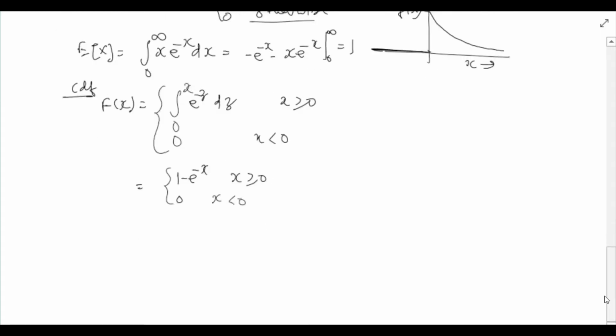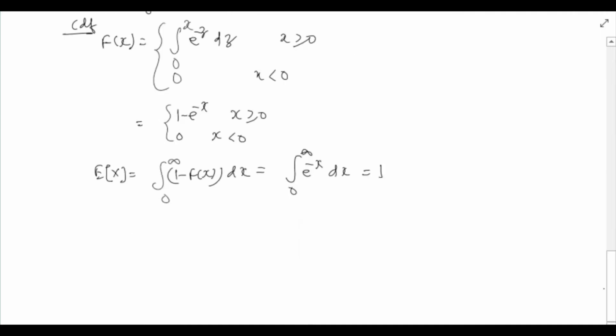Now we could use even the alternate formula given above to compute the expectation, that is expectation of x will be the integral from 0 to infinity of 1 minus F(x) dx, which will be the integral from 0 to infinity of e raised to minus x dx, and we can see that this is equal to 1. Okay. Let's now see another example.